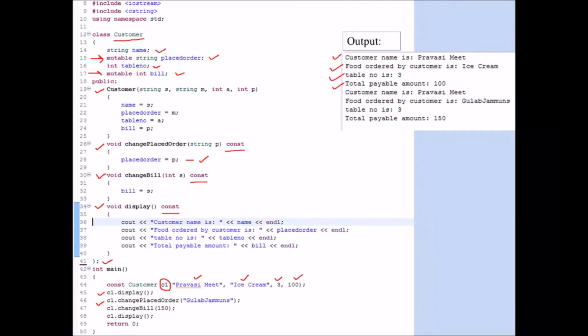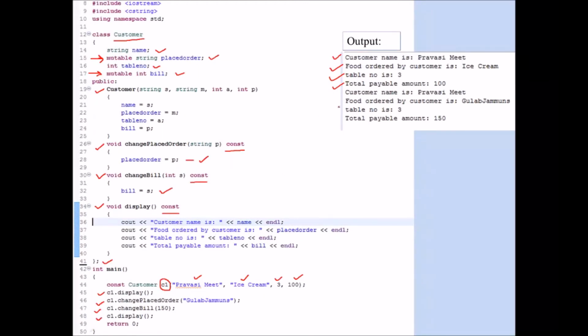So lines number 15 and 17 are important lines over here because we are declaring those variables as mutable variables. Writing mutable allows us to change that variable's contents even if we have written them inside constant member functions. So even if the constant keyword is attached, we can change it using the mutable keyword. This is what the difference is. Now, once this change is done, I'm also changing the bill. This is a change which is done because the bill variable is also mutable, that means we can change it. Now after that I'm again calling display.